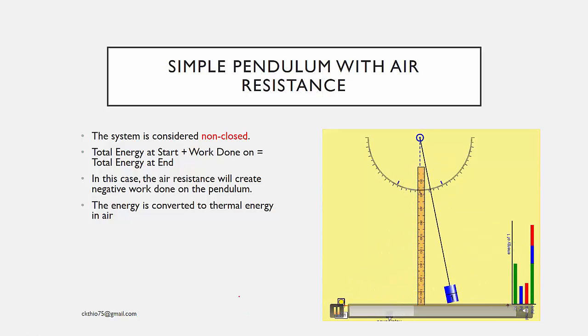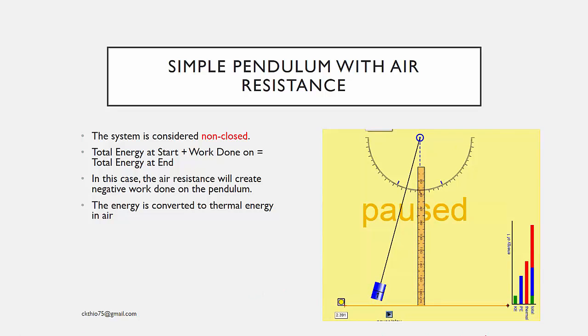As you can see, as the pendulum swings, okay, it will swing slower and slower, or it doesn't swing as high, and some of the energy is actually being converted into thermal energy, okay, which is in the air. So you find that it no longer is able to swing as high or move as fast as before. So the total energy of the pendulum at the end will be less than the starting, okay, since there is negative work done. Remember, if this is negative work done, we subtract it from the starting energy, so the total energy at the end will be less.